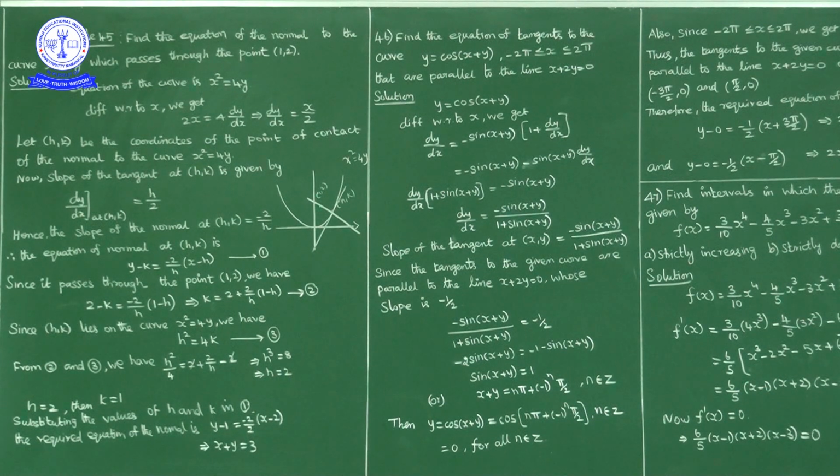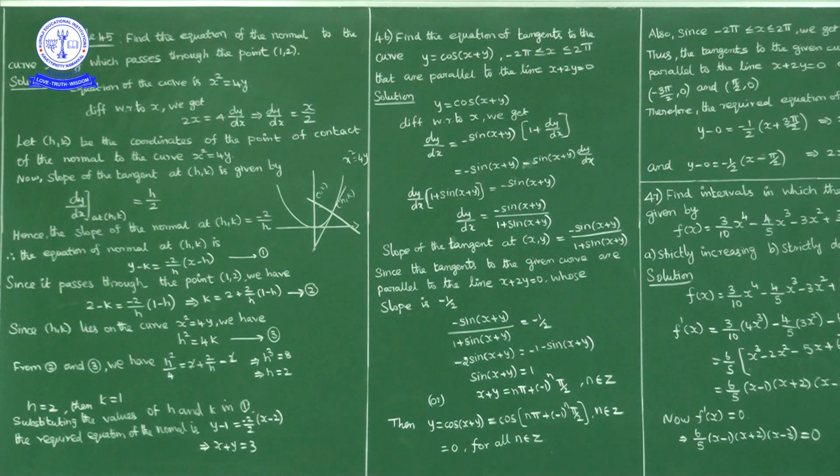Now dy by dx at the point (h, k): in place of x, we put h, so h by 2. So dy by dx at (h, k) is equal to h by 2. This is the slope of the tangent. Slope of the tangent at (h, k) is h by 2.